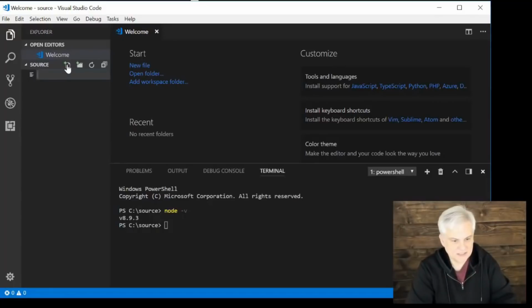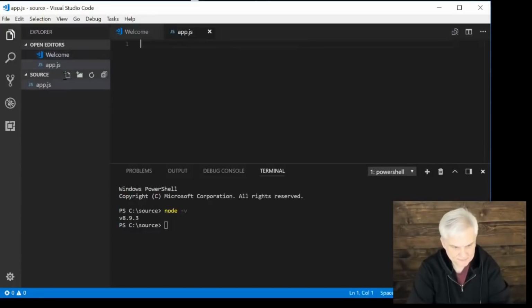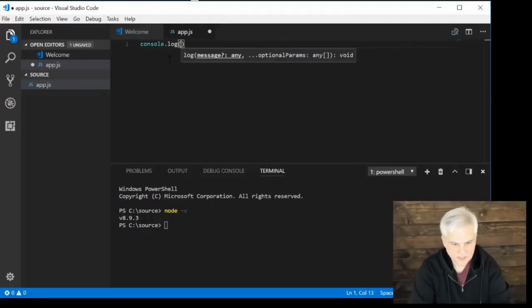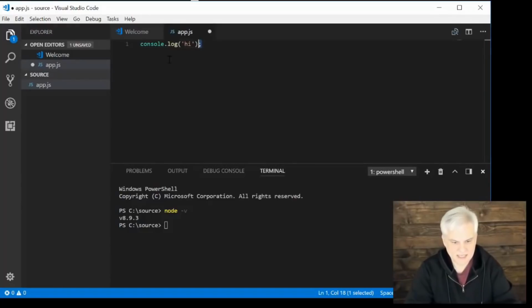Then what I want to do is add a file inside of this working folder. So I'm going to click on this little file with the plus symbol in the upper left-hand corner. I'm going to type in app.js, and it opens up a new file here in the main area with a little JS icon right next to it. And here I'm going to type, all lowercase, console.log, hi. I'm going to go to the end and add a semicolon.